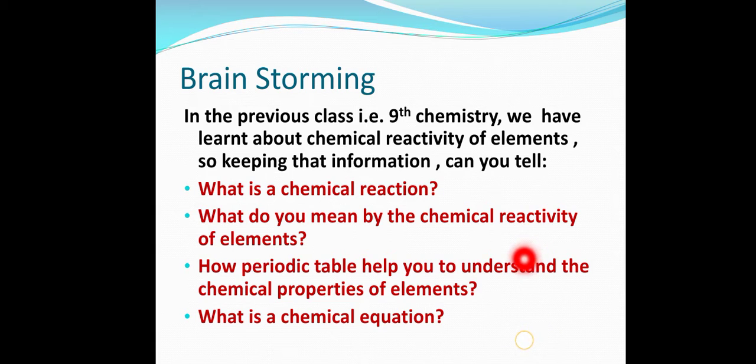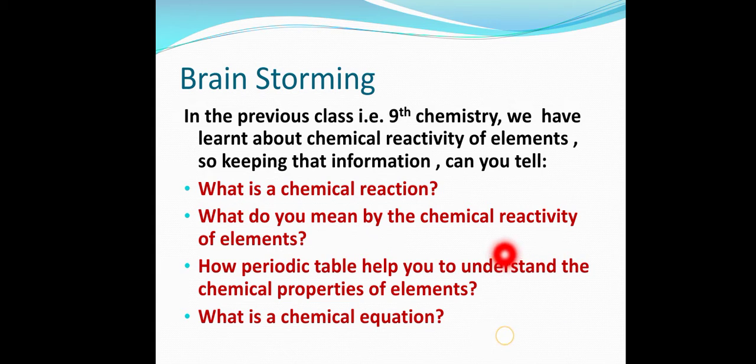Now if this concept is clear in your mind, it would also be clear how the periodic table helps you understand the chemical properties. In the periodic table the elements are arranged according to their valence shell electronic configuration. The periods mention the number of shells, and the groups mention the number of electrons present in the valence shell. You know that the number of electrons in the valence shell are basically involved in the chemical properties of an element. They tell whether the element will share an electron, or gain or lose an electron. So by looking at the periodic table, you can get all this information.